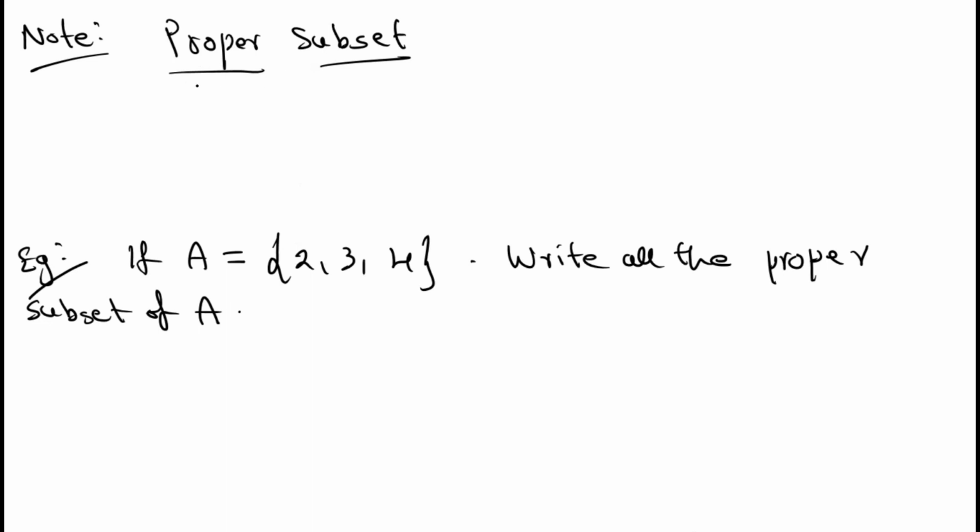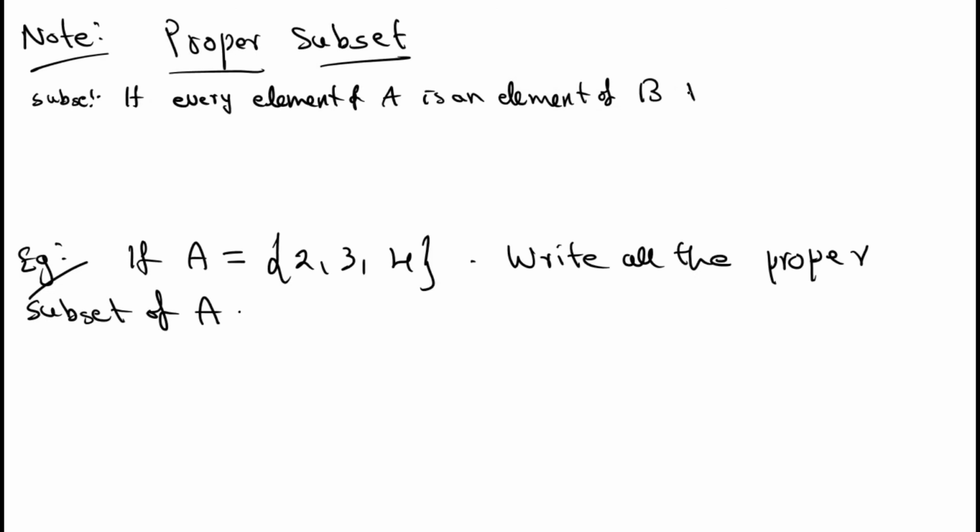Next, take one note, that is proper subset. We defined subset, right? What's the definition of subset? If every element of the set A is an element of the set B, then we say that A is a subset of B. Generally for subset you use this notation, A subset of B. A equal to B is also possible, right? Because A itself is one subset.